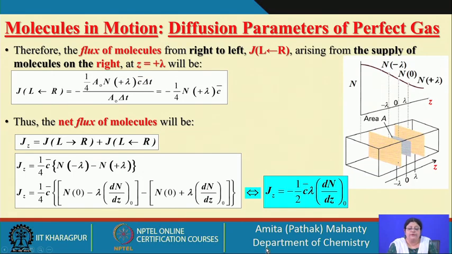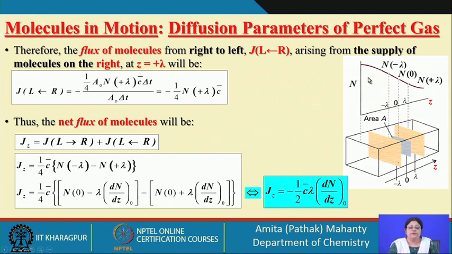Now, the flux of molecules from right to left arises from the supply of molecules on the right, which means this side will have a negative sign. If I take this movement as positive, this movement should be negative. This movement has to be positive because it is from higher concentration to lower concentration, and here the movement is from lower concentration to higher concentration.